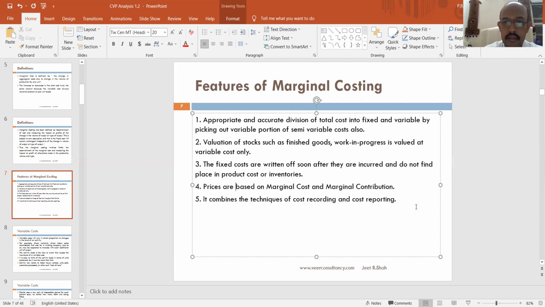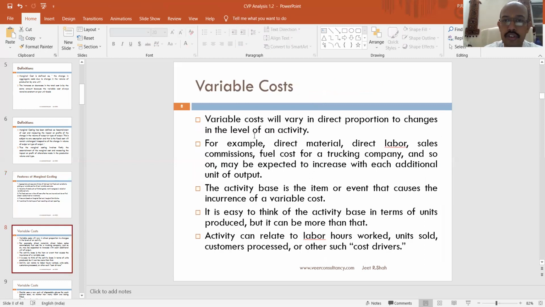Now, it combines the techniques of cost recording and cost reporting. This we are going to see ahead in the class when we meet again. So let me first come to variable cost.